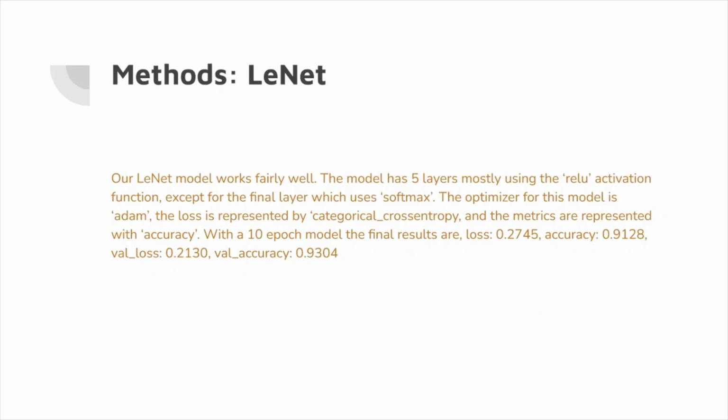For our LeNet model, it works fairly well. The model has 5 layers, which mostly use the ReLU activation function, except for the final layer, which uses the softmax activation function. The optimizer we use is called Adam. The loss is represented by categorical cross entropy, and the metrics are representative of accuracy. For example, in a 10 epoch model, the final results were a loss of 0.2745, an accuracy of 0.9128, a validation loss of 0.2130, and a validation accuracy of 0.9304.